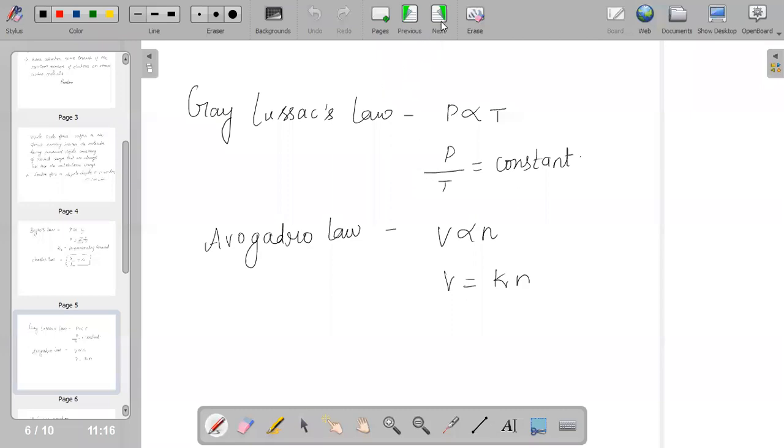The four laws which we have discussed are very important, and numericals on them are also very important. So we need to focus on these four laws and the questions related to those laws. This is the most important part of this chapter.